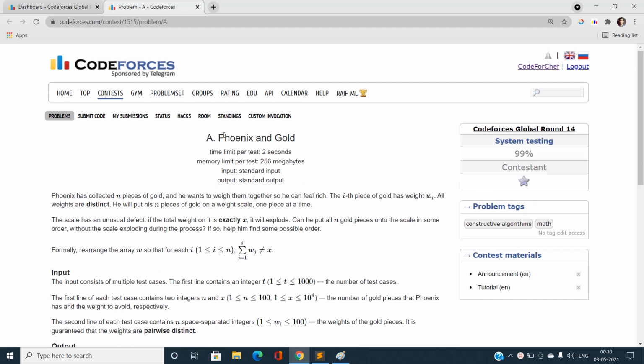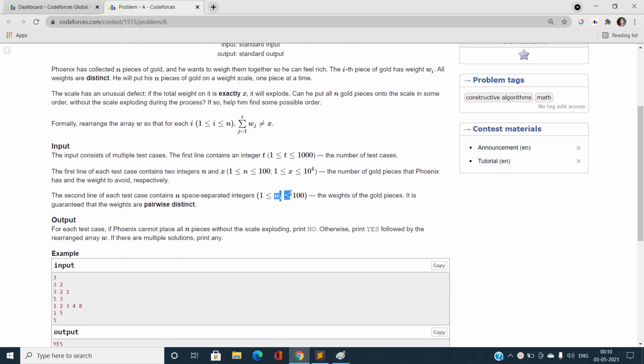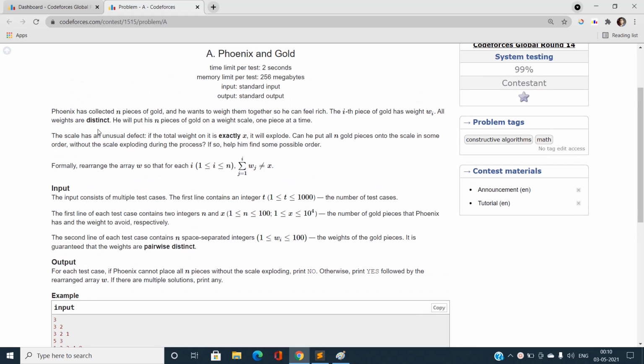In this video I am going to talk about the very first problem of Codeforces Global Round 14, Phoenix and Gold, an A-type problem. In this problem there is a person Phoenix that has collected n pieces of gold, and the ith piece has weight Wi. You can see Wi varies up to 100, and all the weights are going to be distinct.